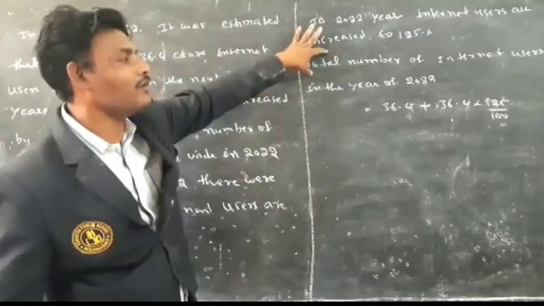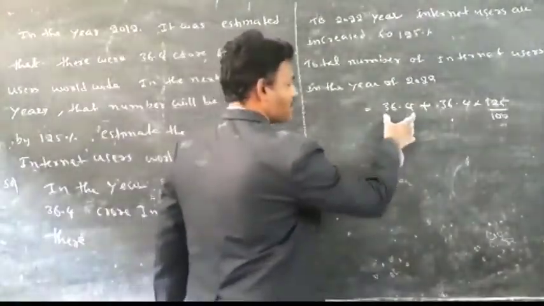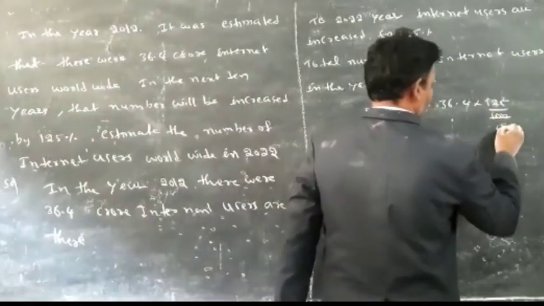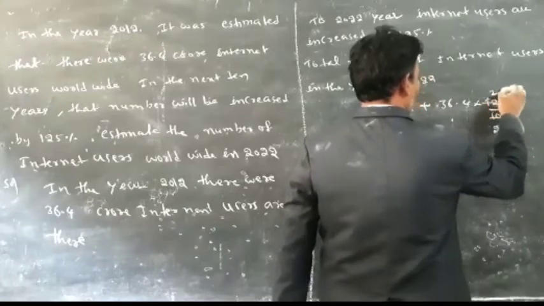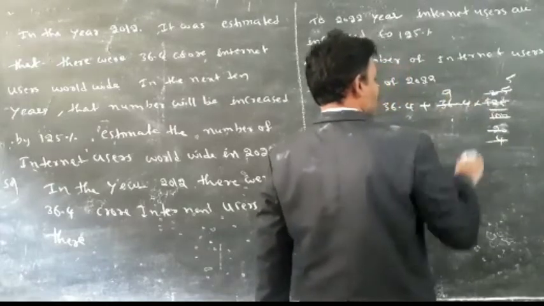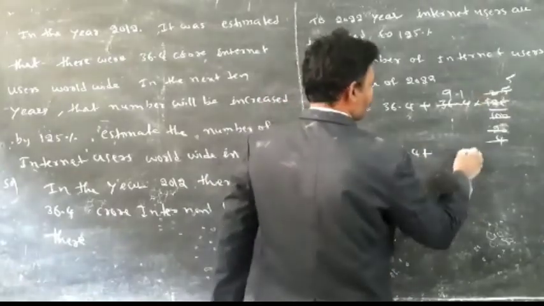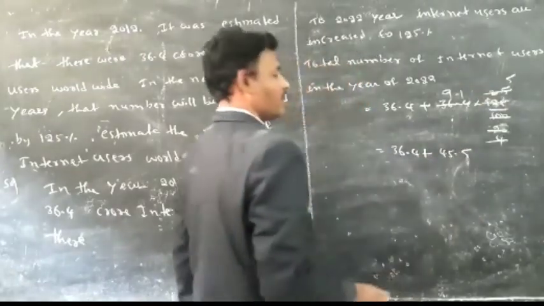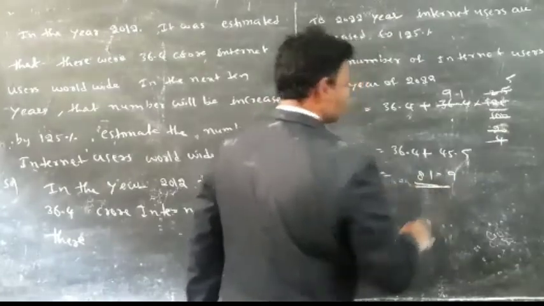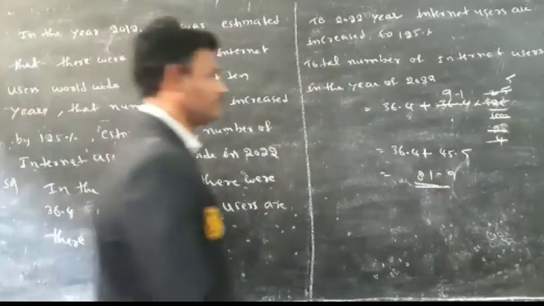Total number of internet users after 10 years, in the year 2022, is equal to 36.4 into 125 by 100. See, 5 2s are 10 and also 0. Next, 5 2s are 10, 5 5s are 25. Next, 5 5s are 25, 5 4s are 20. 4 9s are 36. 36.4 plus 45.5. So 81.9 crore people are there in the year 2022.